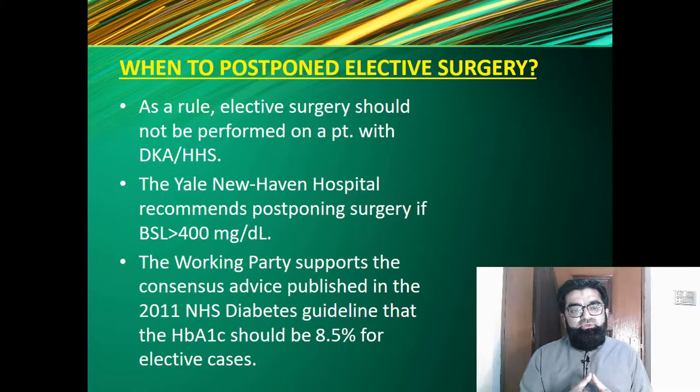Before proceeding further, we should be very clear about the cutoff value at which an elective surgery should be postponed. As a rule, elective surgery should not be performed on a patient with DKA or any other complication of raised blood glucose levels. The Yale New Haven Hospital recommends postponing the surgery if BSL is more than 400 mg per deciliter, and the working party supports the consensus advice published in the 2011 NHS diabetes guideline that the HbA1c should be 8.5% or less for elective cases.